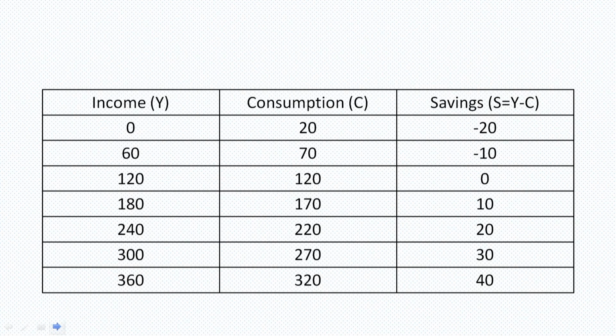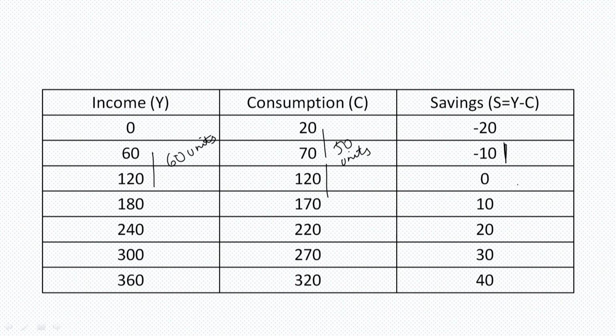See, the same can be depicted with this schedule: income is increasing, consumption is increasing, and the increase in income is divided between consumption and saving. By 60 units, our income has increased. Now, consumption has increased by 50 units and saving is minus 10.